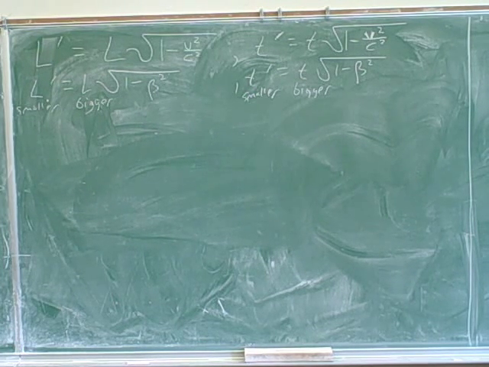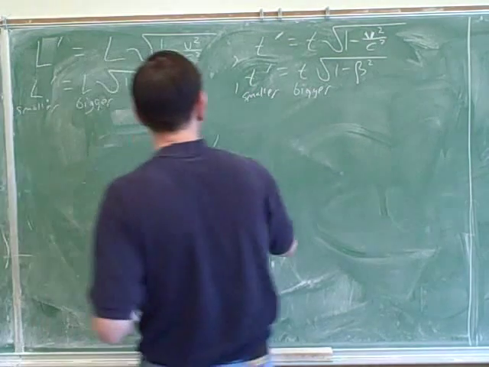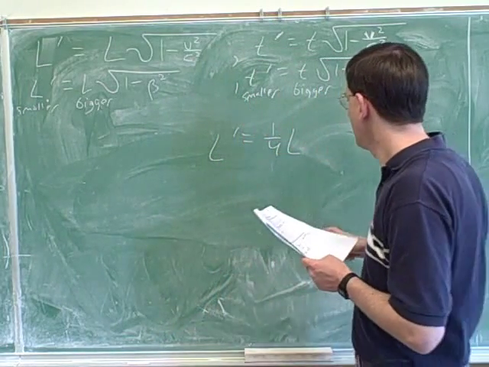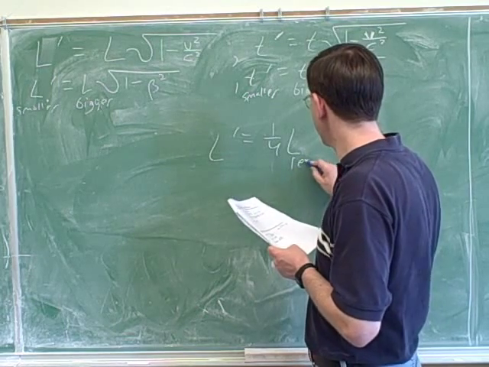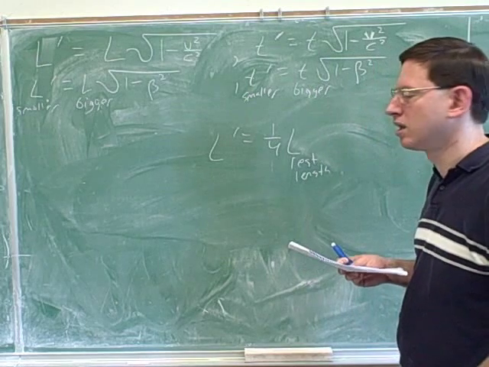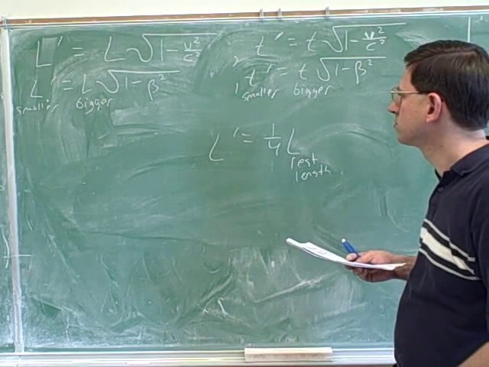Let's see. How did you come up with that? Because a length is 1/4 its rest length. Now, how do you know that this is the one that stands for the rest length? Oh, I thought L naught was always the rest.